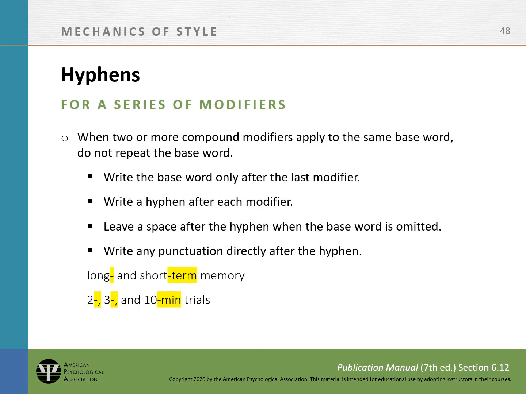When two or more compound modifiers apply to the same base word, do not repeat the base word. Write the base word only after the last modifier. Write a hyphen after each modifier. Leave a space after the hyphen when the base word is omitted. Write any punctuation directly after the hyphen. For example: long- and short-memory, 2-, 3-, and 10-minute trials.